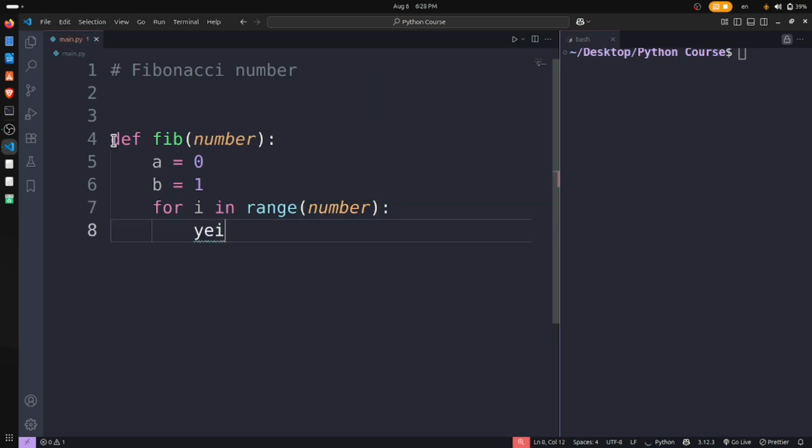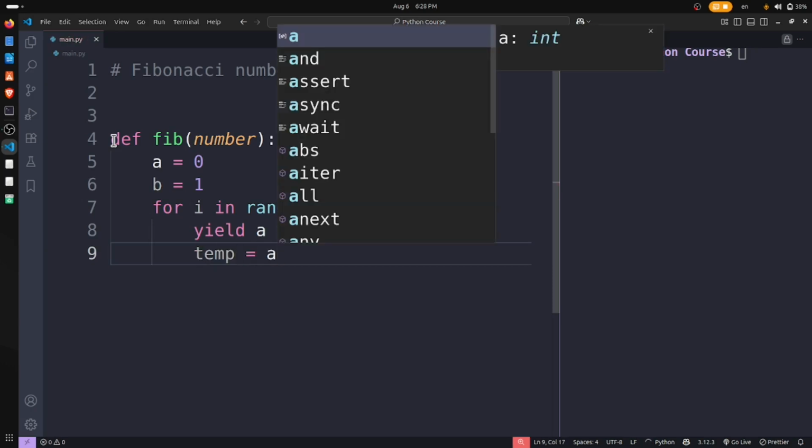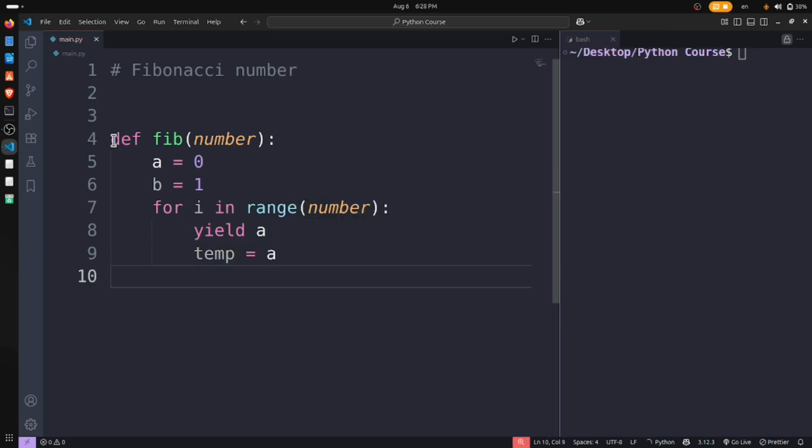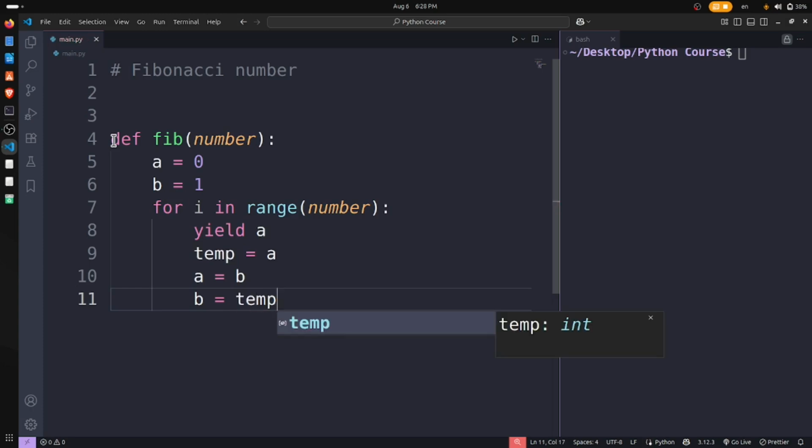And let's have yield A, and let's have a temporary number. Temp is assigned to A. A is equal to B. B is temp plus B.